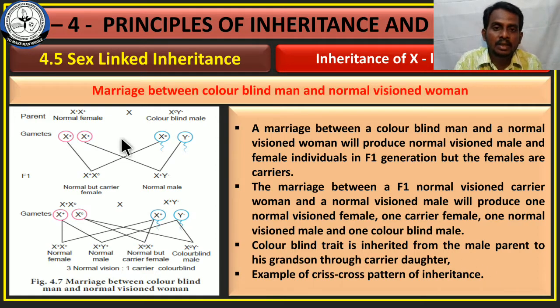Here is the marriage between the colorblind male and normal female. See the gametes: this is a chromosome, this is also a chromosome, and here the gametes are formed. Here one gamete with X chromosome, another gamete with Y chromosome, and this is X-linked inheritance. That is the reason this X chromosome contains the defective gene.